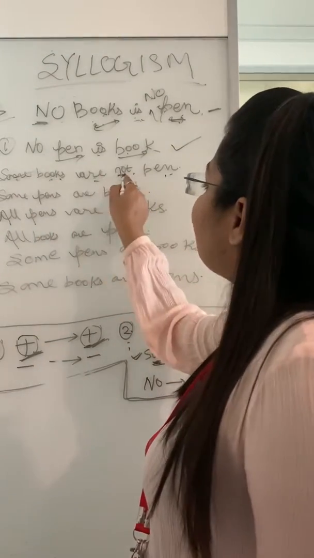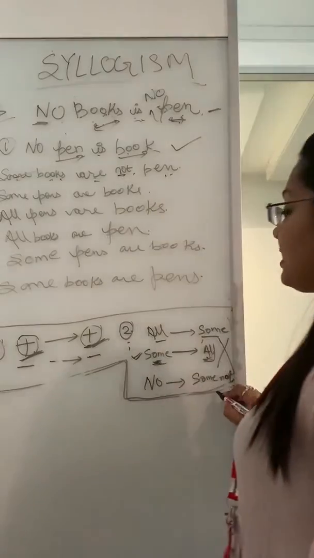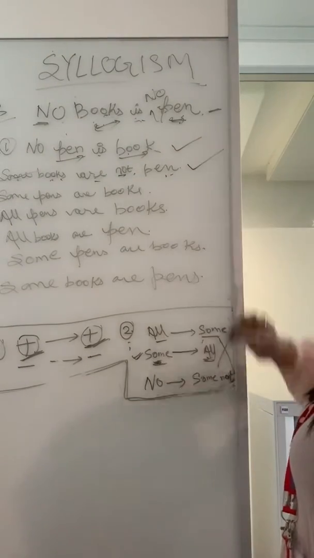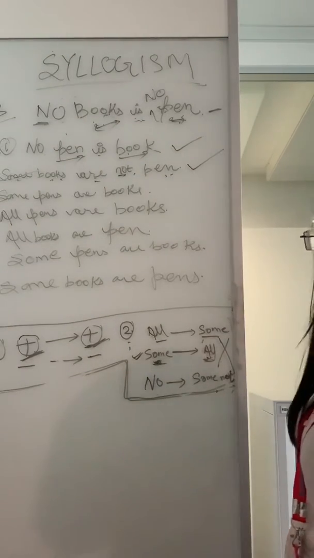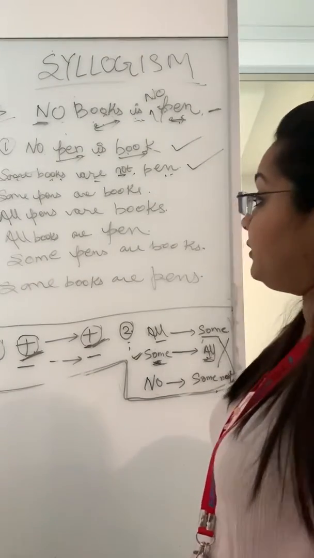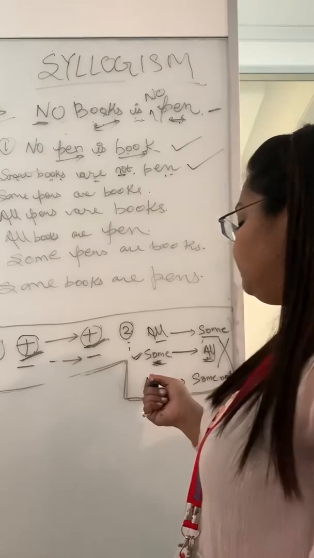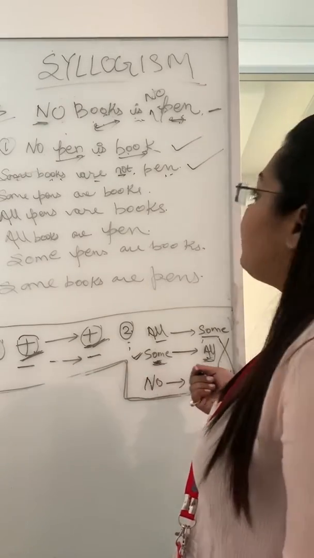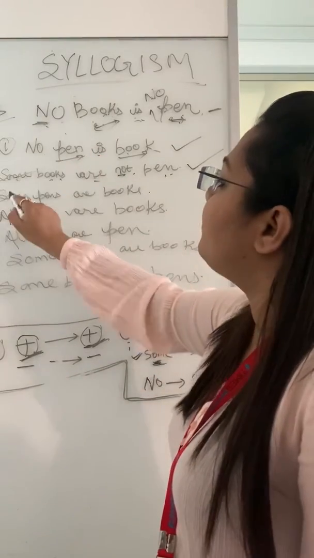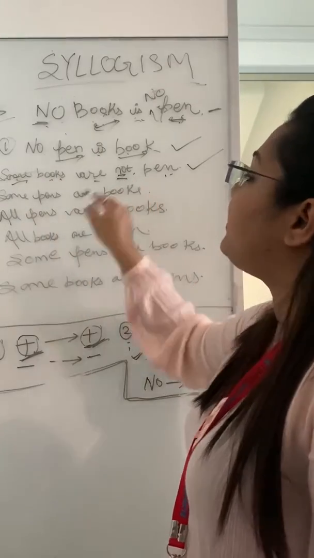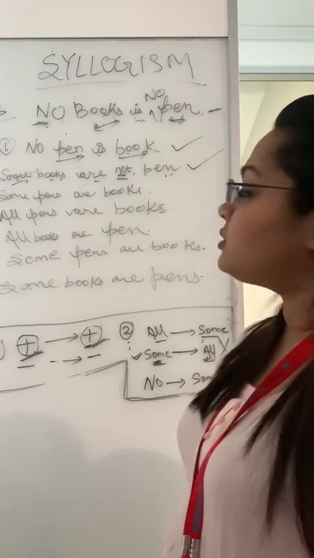Here some not is coming, so no we can read as some not. This conclusion is also correct as per the statement. So we are using this second rule: we are replacing no with some not.